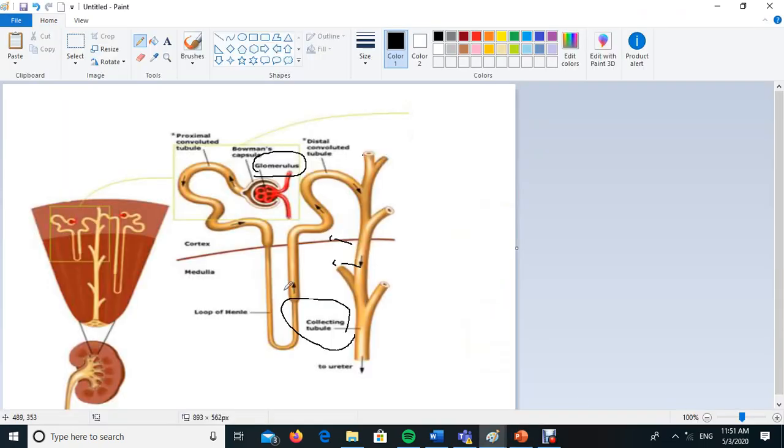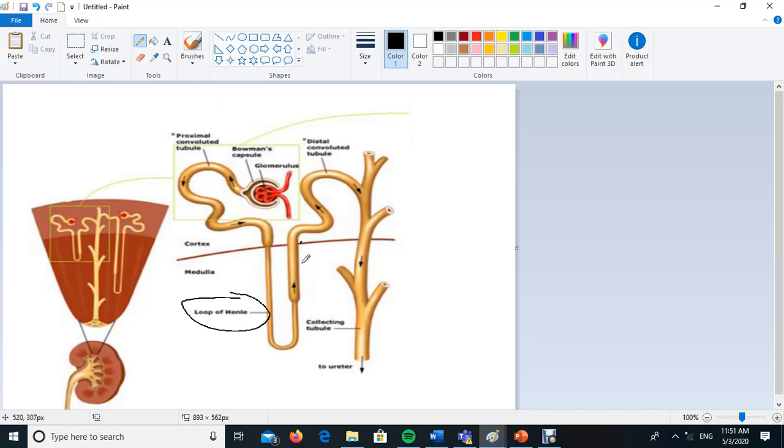Here, this is the medulla. We took the medulla and we magnified it. We had a closer look at what is found inside the medulla. It's made up of tubules, a U-shaped one. This is the U-shaped one, which is called the loop of Henle.